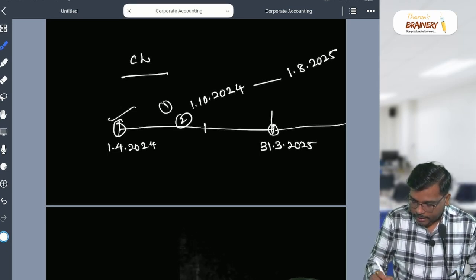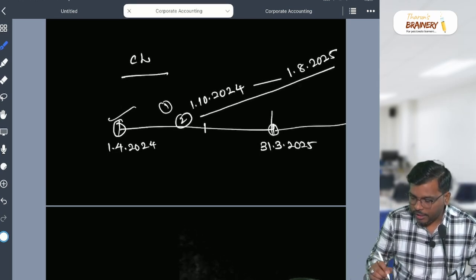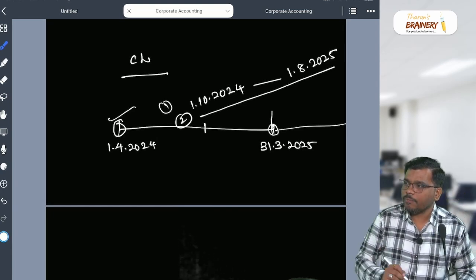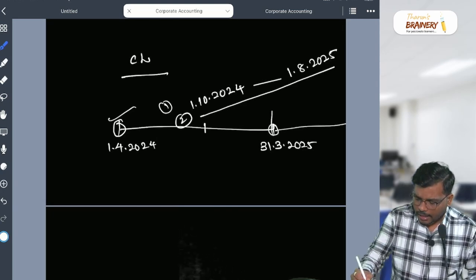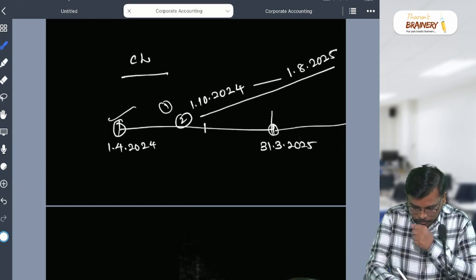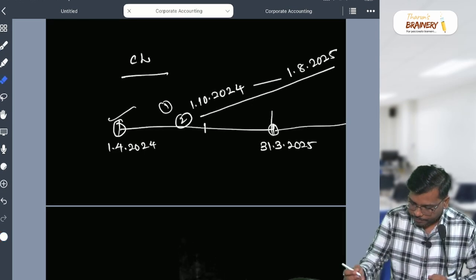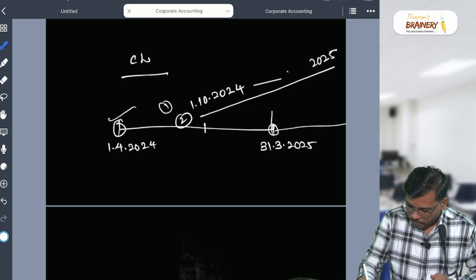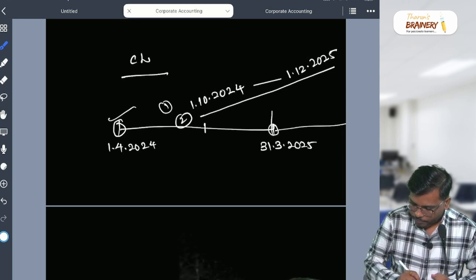Second example I will give you later, but first in this example, you tell me, is this a current liability or non-current liability? How will you identify this? I'll write something different, because you will say, sir, it is less than 12 months, right? 1/12/2000.